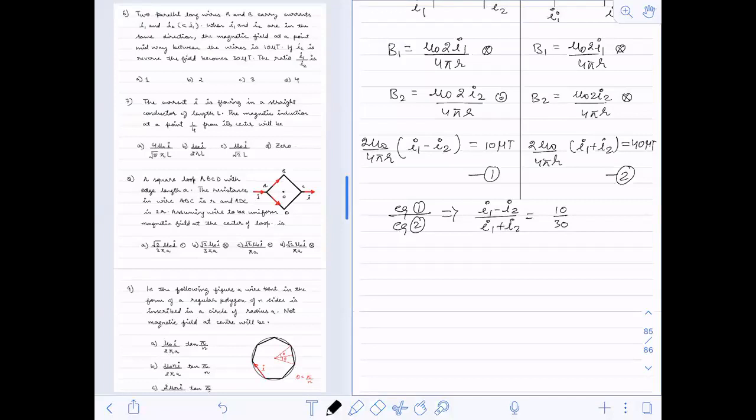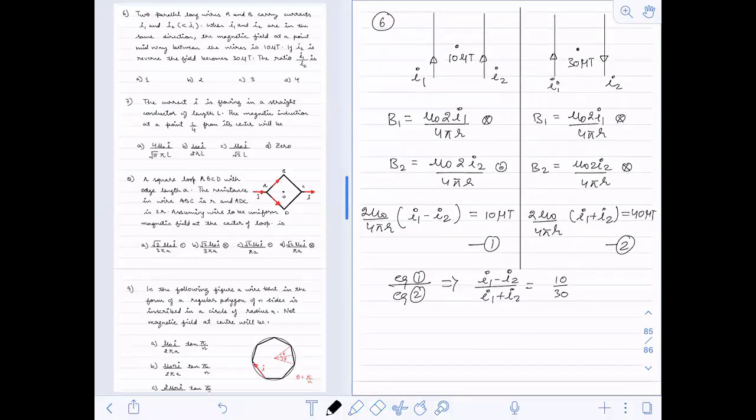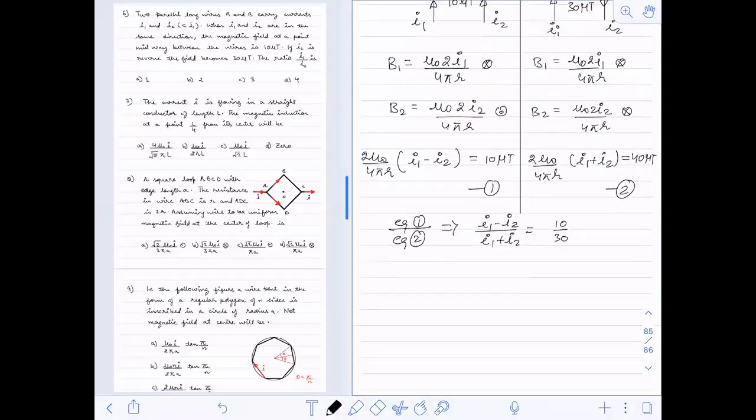Why are you adding? I'm adding because in the second case the fields are in the same direction, so I should add them. In the first case, the fields are in opposite direction, that's why I have to subtract them. Fine, so you can just solve this.